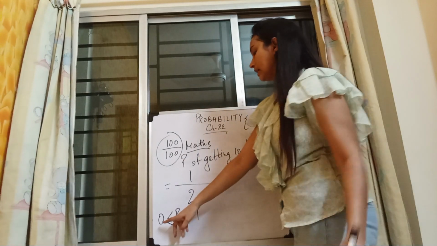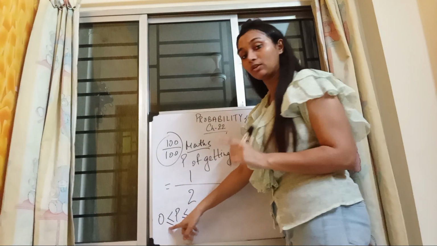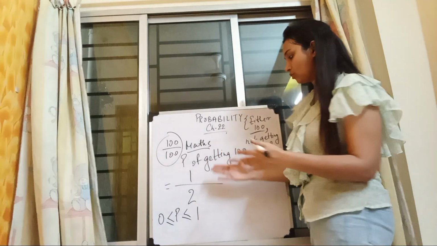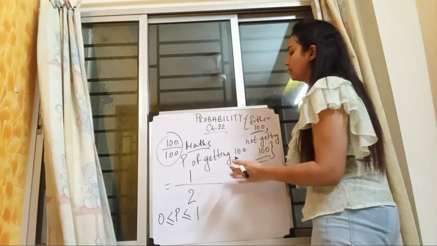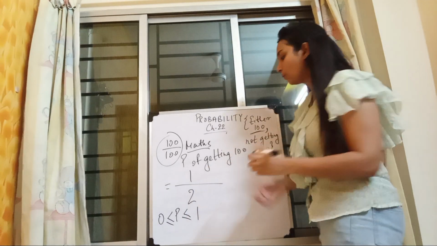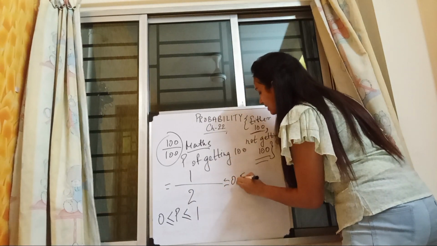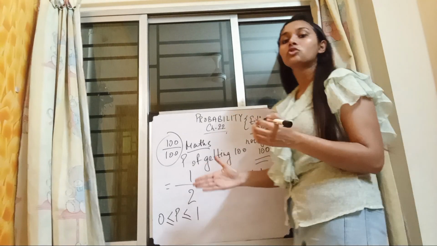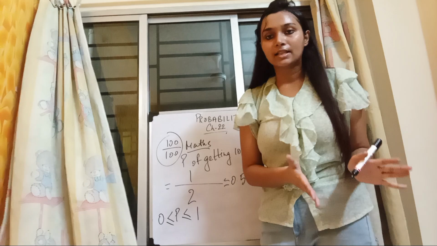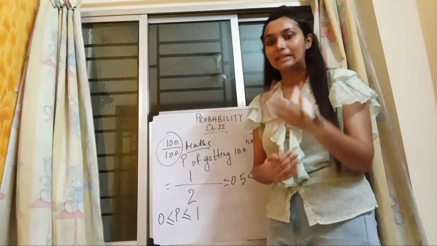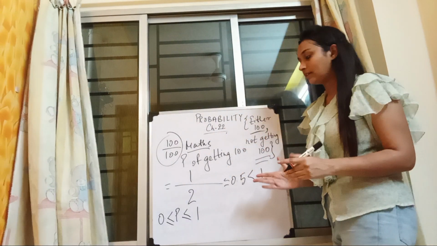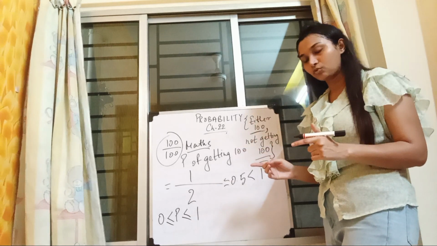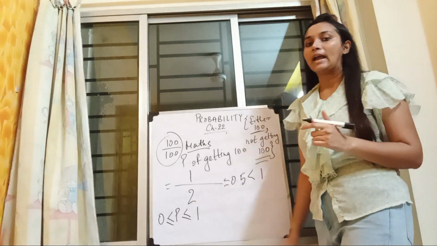You can see that the probability of getting 100 is 1 by 2, that is 0.5, which is less than 1. It cannot be less than 0, and it cannot be greater than 1. It ranges between 0 and 1: 0 ≤ p ≤ 1.